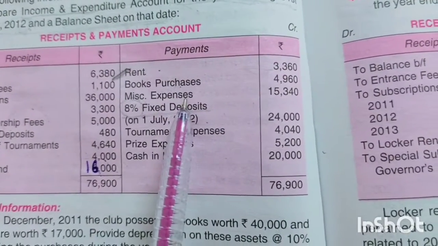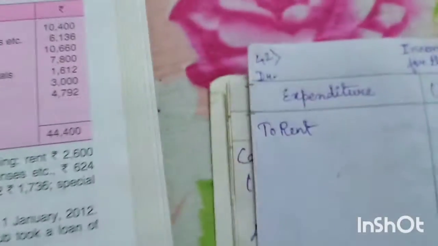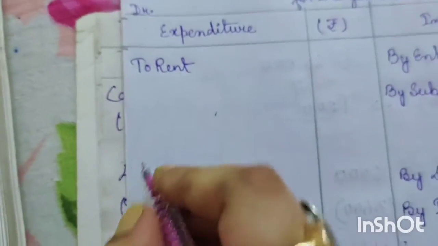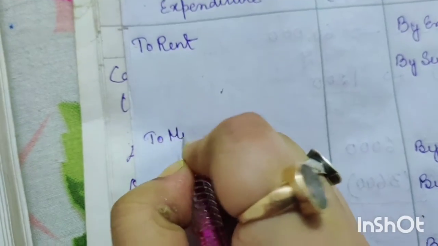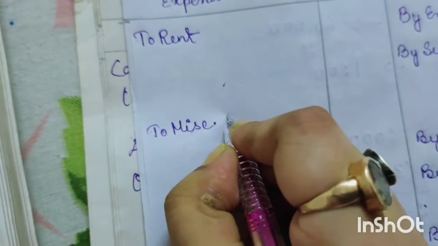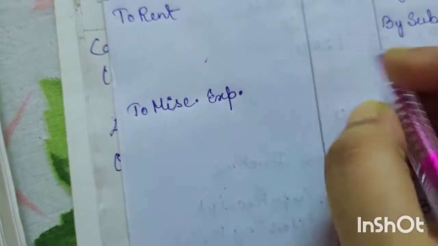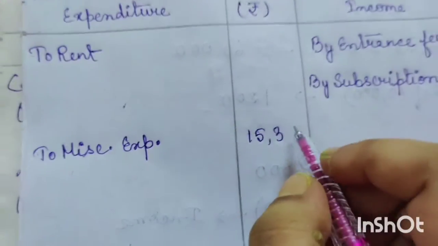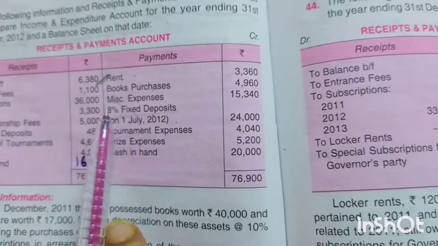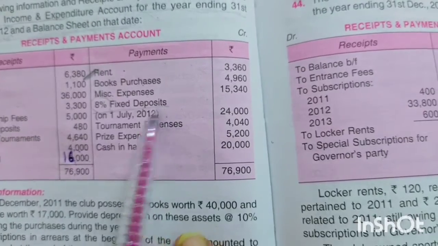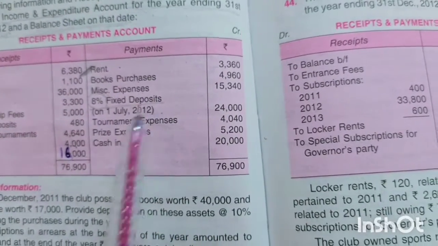Next, miscellaneous expense means expenditure. So we will write here directly in the expenditure side, to miscellaneous expenses. The amount is given 15,340. Okay, next item we have 8% fixed deposits on 1st July 2012.